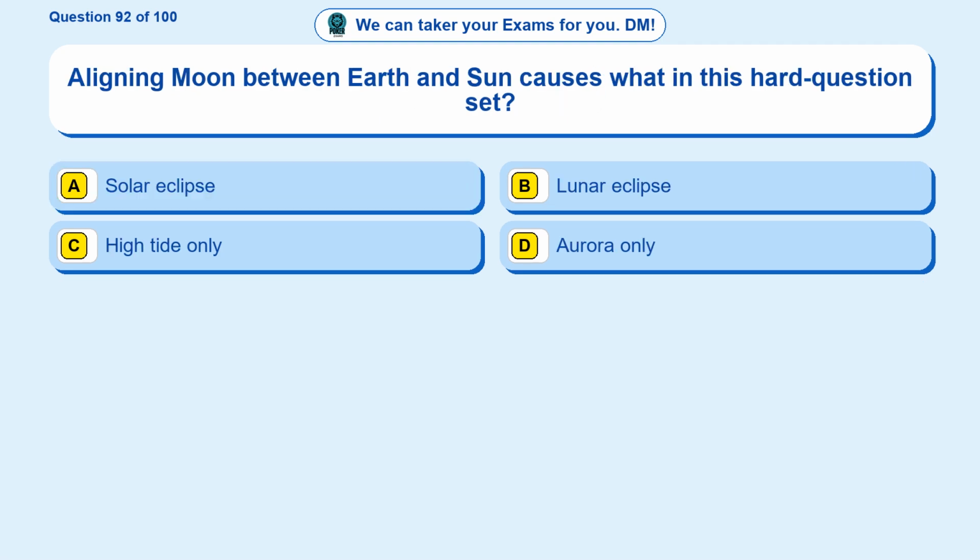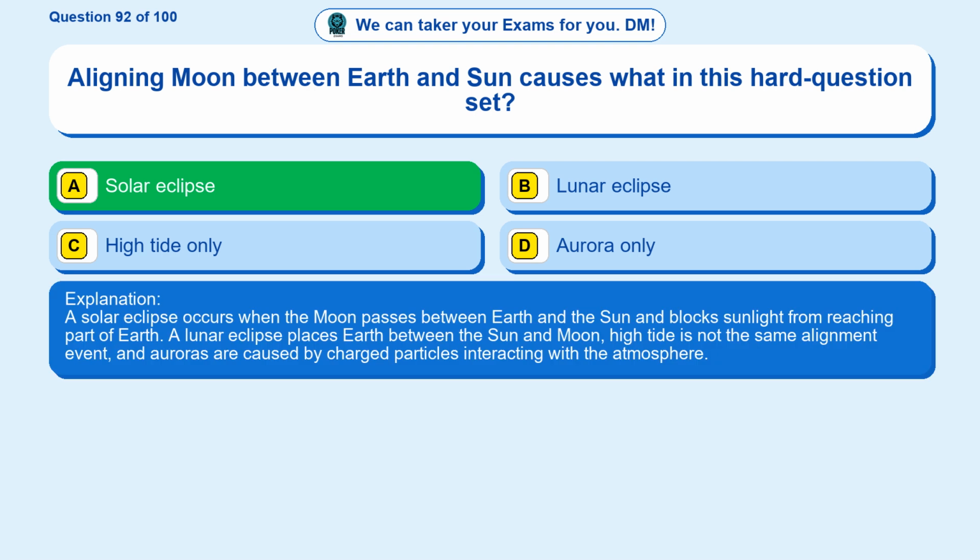Question 92. Aligning moon between Earth and Sun causes what in this hard question set? Option A, solar eclipse. Option B, lunar eclipse. Option C, high tide only. Option D, aurora only. The correct answer is option A. Solar eclipse. A solar eclipse occurs when the moon passes between Earth and the Sun and blocks sunlight from reaching part of Earth. A lunar eclipse places Earth between the Sun and Moon. High tide is not the same alignment event, and auroras are caused by charged particles interacting with the atmosphere.